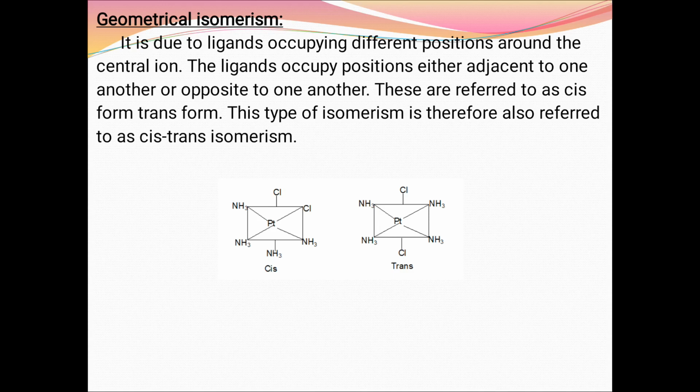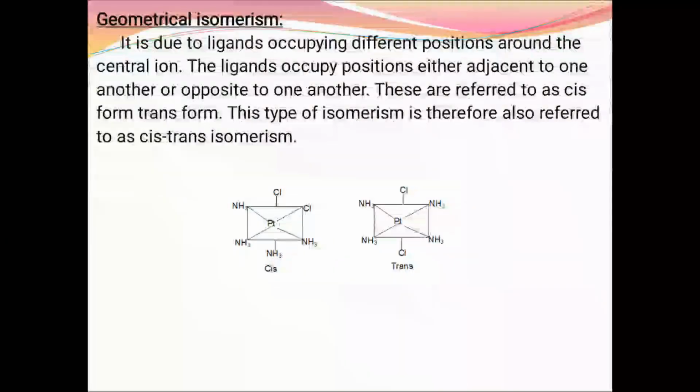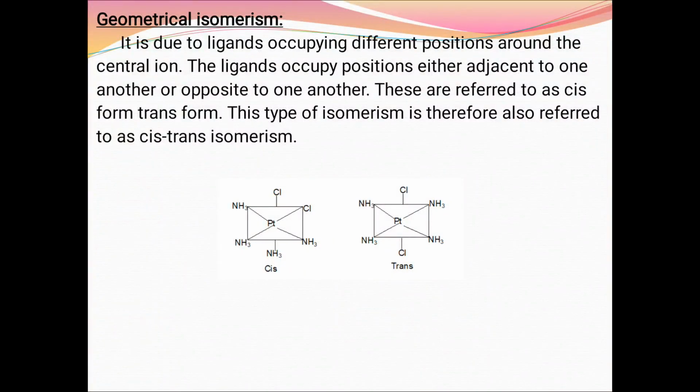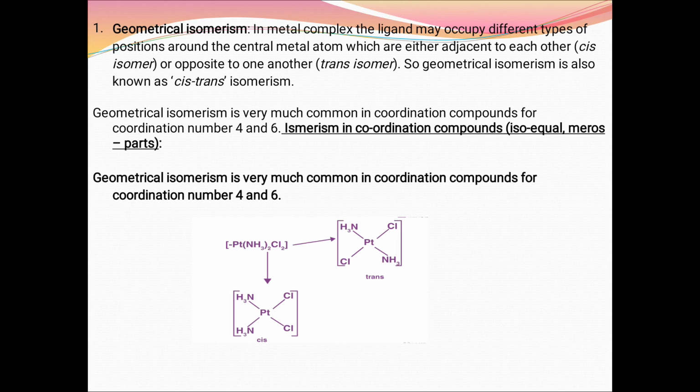So these are the cis and trans forms of geometrical isomerism. In a metal complex, ligands may occupy different types of positions around the central metal atom, which are either adjacent to each other, the cis isomer, or opposite to each other, the trans isomer. So geometrical isomerism is also known as cis-trans isomerism.